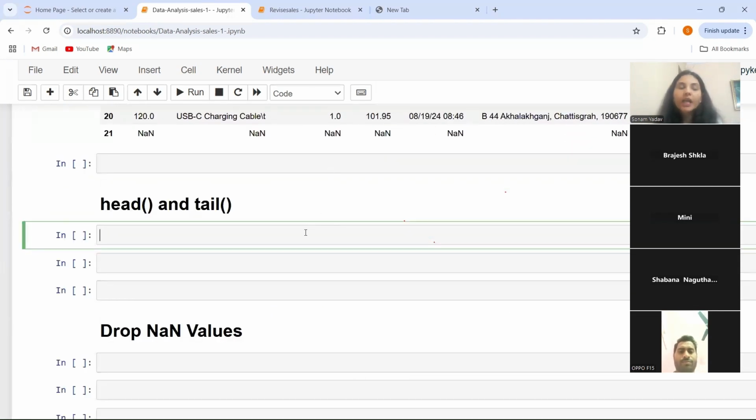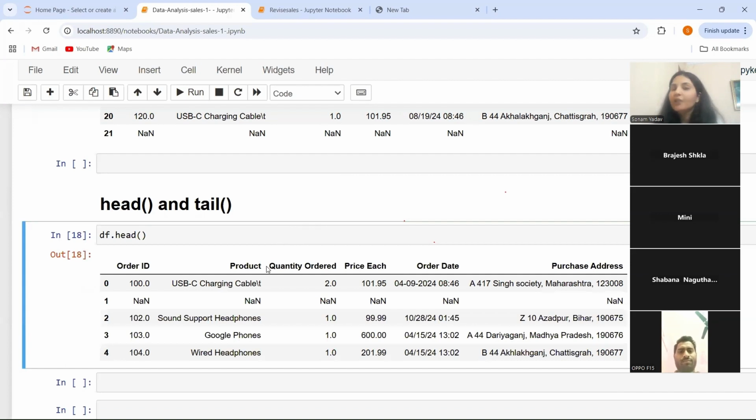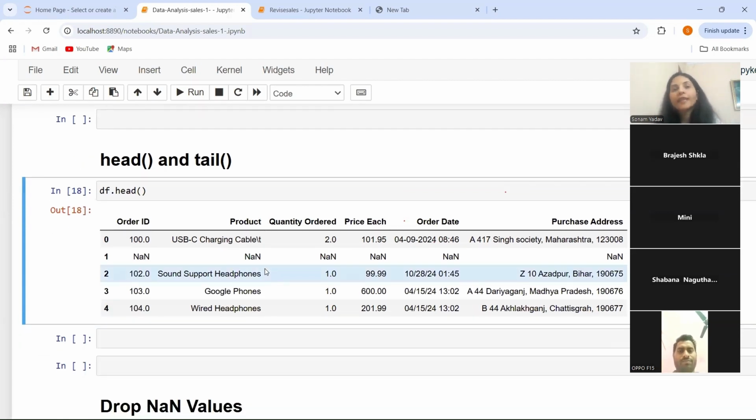Now coming to next one, I have written two functions over here. That is the head function and the tail function. So these are very important functions. Suppose we have multiple data, multiple rows of data. कभी कभी क्या होता है कि हमारे पास बहुत सारा डेटा होता है and we need only upper five rows. So head function we can use, tail function. So what head function will do? It will display the top 5 rows. If you want to display the upper 5 or top 5 rows of your data, you can use head function.